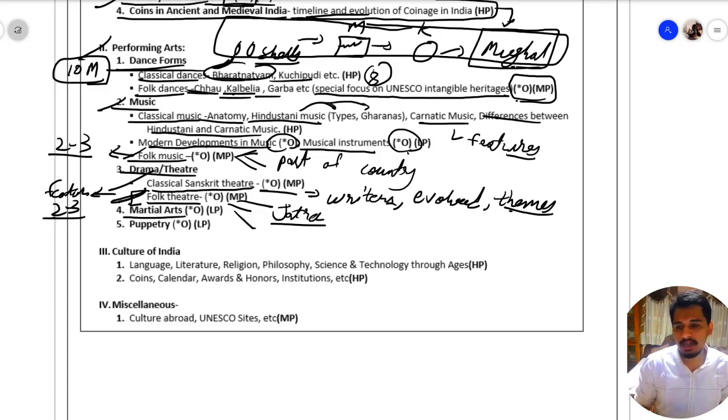Then we have martial arts. So what are the various martial arts? Like we have Gatka, Thangta. So in which part of the country are these martial arts found, and what are their features? Again, should be known to us in 2 to 3 lines.